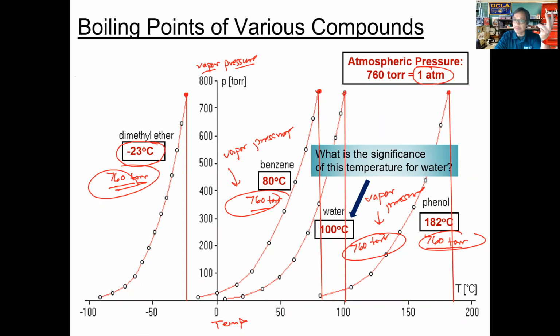What do we know about that temperature? At that temperature, we know what happens. Describe what happens at that temperature on the macroscopic level, and then, using what we just talked about, describe what's happening at the microscopic level. Make sure you include in your answer a reference to atmospheric pressure and vapor pressure as well.